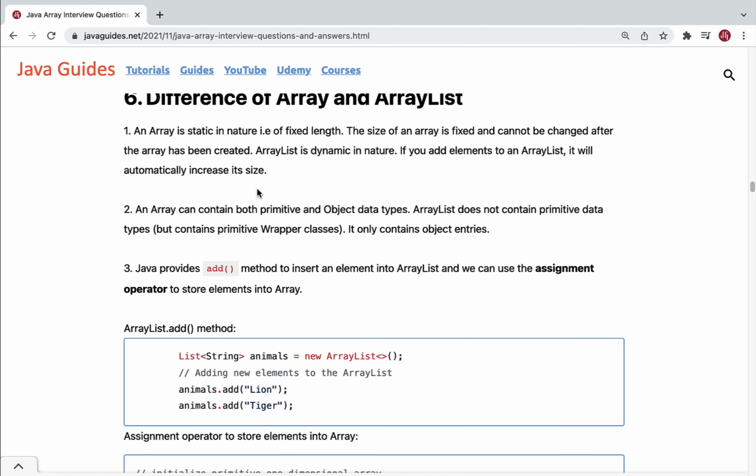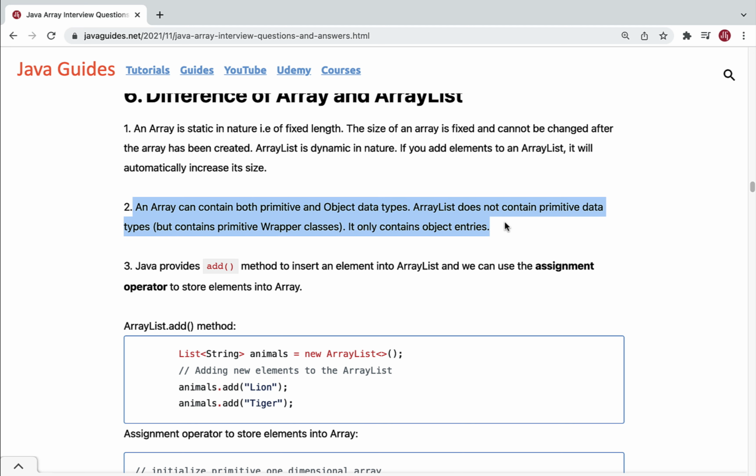Next difference is that an array can contain both primitive and object data types. On the other hand, ArrayList does not contain primitive types. It only contains object data types. So if you want to use primitive types in ArrayList, then you can go ahead and use primitive wrapper classes. We have wrapper classes corresponding to each primitive data type, right? So ArrayList does not contain primitive data types. If you want to store primitive data types in ArrayList, use wrapper classes. This one is also an important difference.